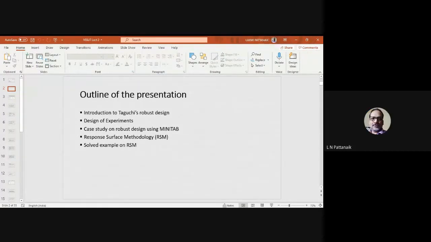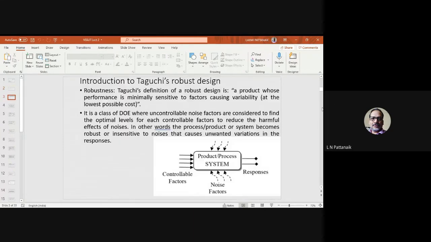All right, so we'll continue with that. So these are the outlines. I'll discuss some numerical examples in between and how to solve them using Minitab. So let us begin. First of all, we have to see what this robust design is, which is the main topic of our talk today.